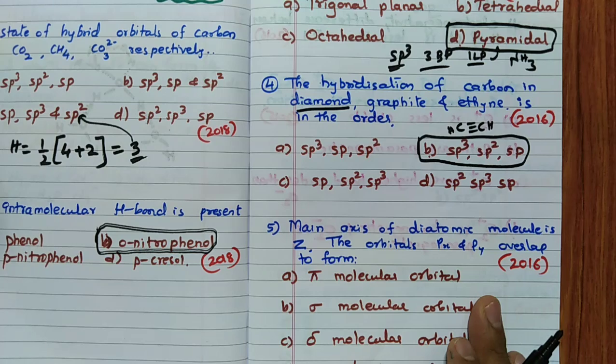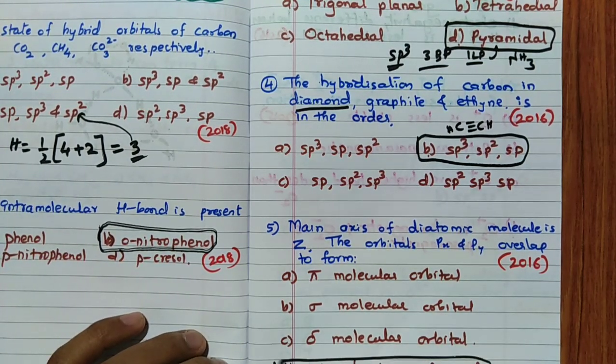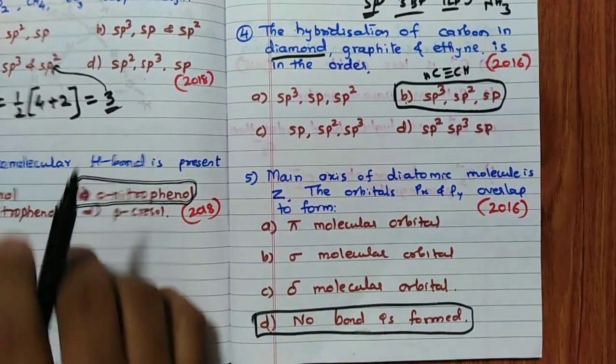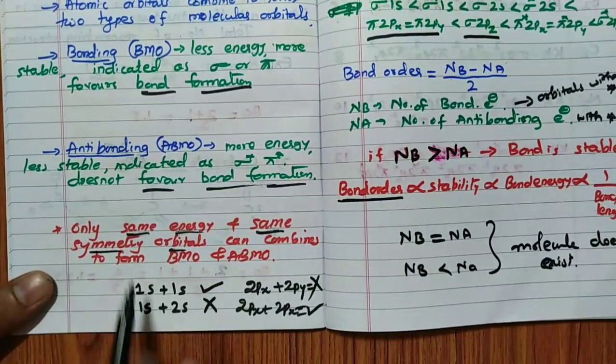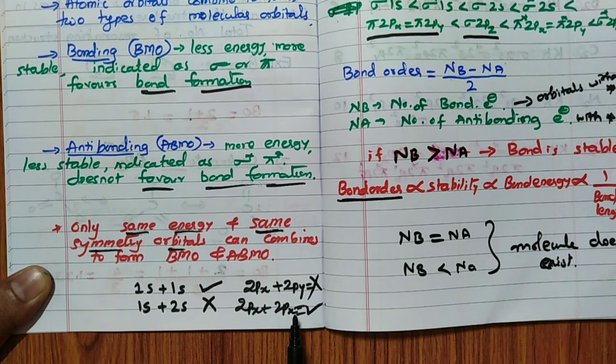Correct? Pi molecular orbital. But remember, you will never get this. No bond is formed is the answer. Why is no bond formed? Remember, here I have told one thing: only orbitals of the same energy and same symmetry can combine to form molecular orbitals. Same energy and same symmetry can form, remember.